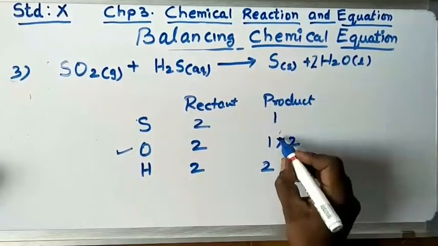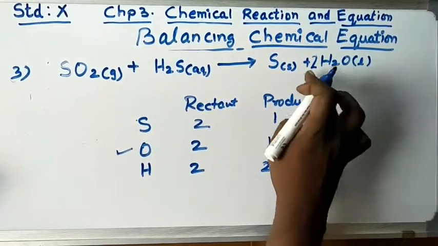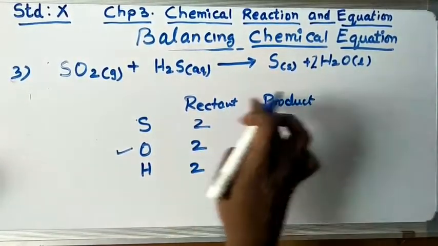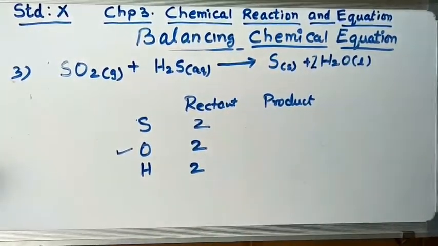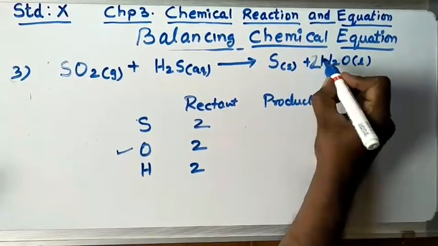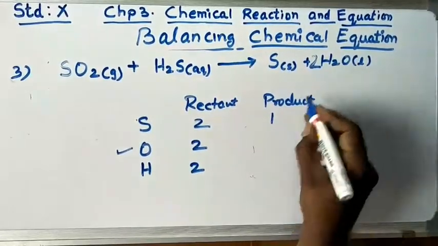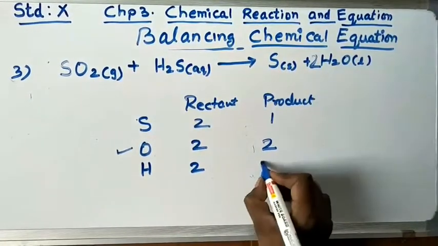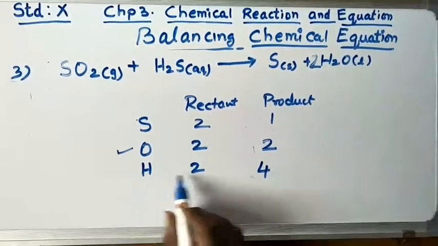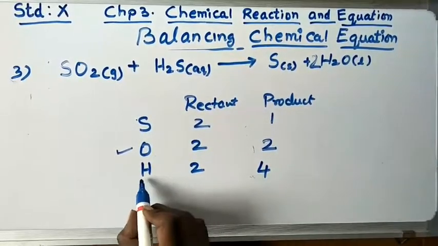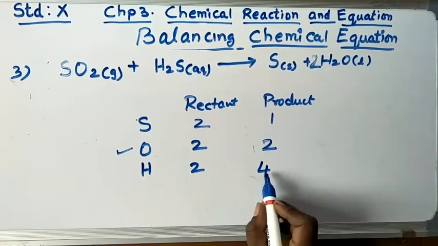Second step is you multiply by 2 and do the changes here. When you write here 2, now S is 1, oxygen is 2, hydrogen is 4. Now when you consider this, you can see that on the left side, that is in the reactant side, hydrogen is less and product is more now.